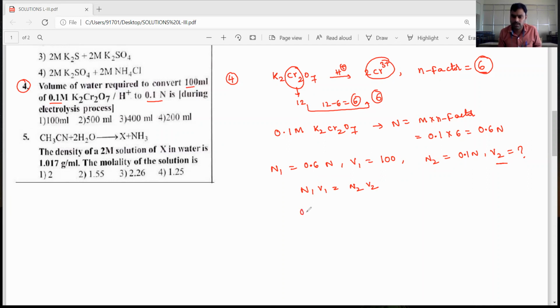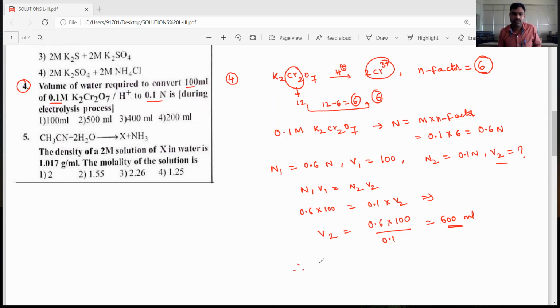Now N1 is 0.6 into V1 100 is equal to N2 0.1 into V2. Now V2 is equal to 0.6 into 100 divided by 0.1, which is 600 ml of water.